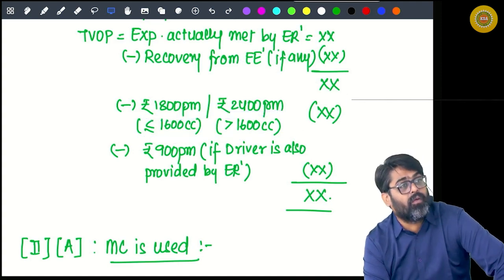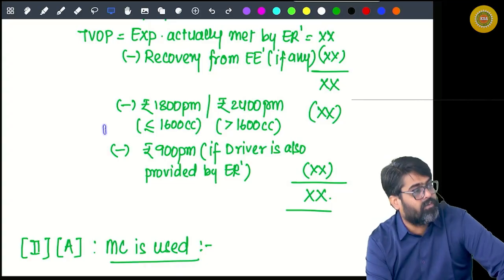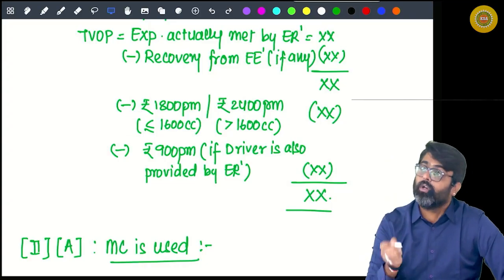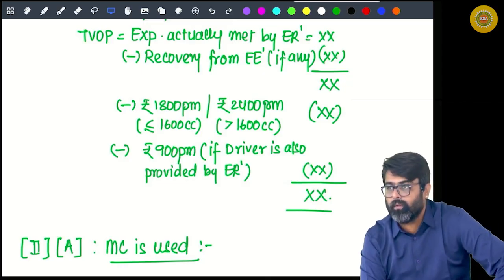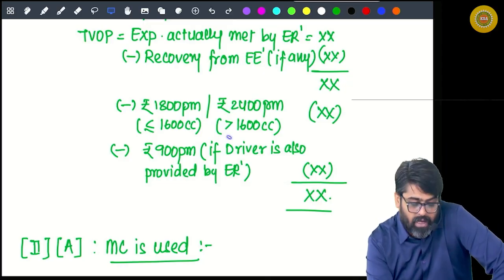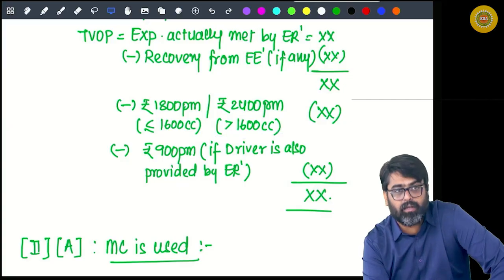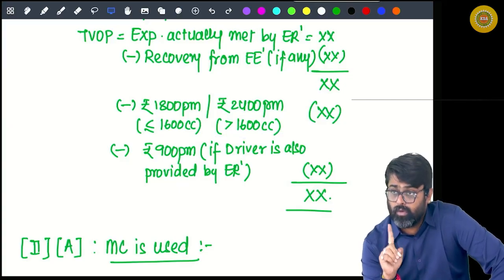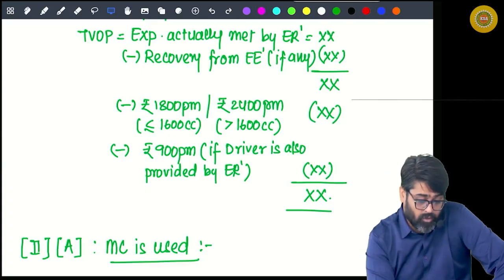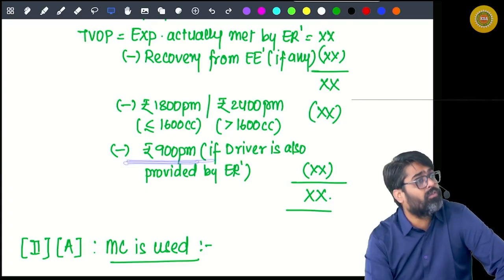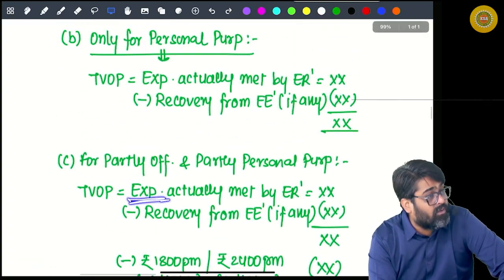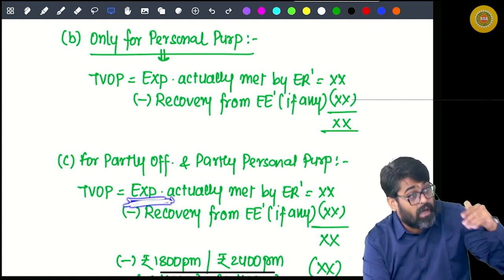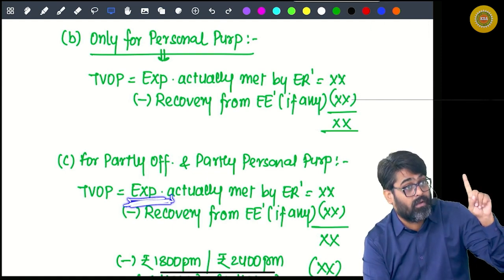If the engine capacity of your car is 1600 cc or less, then towards the official use reduce 1800 per month. And if the engine capacity of your car is more than 1600 cc, reduce 2400 per month. And don't reduce 900 if the expenses included only the expenses of the car and not the driver.